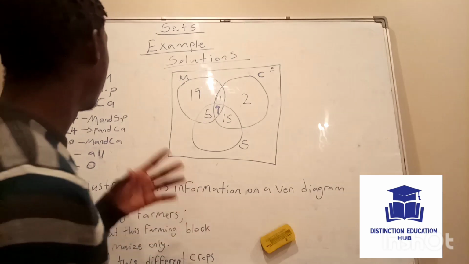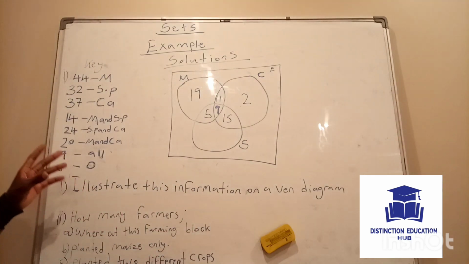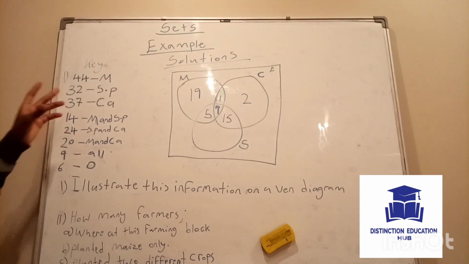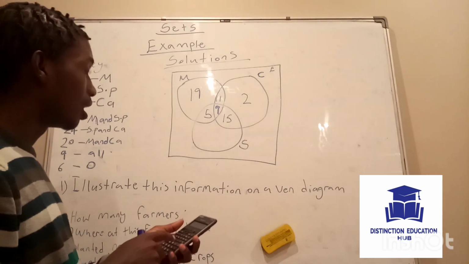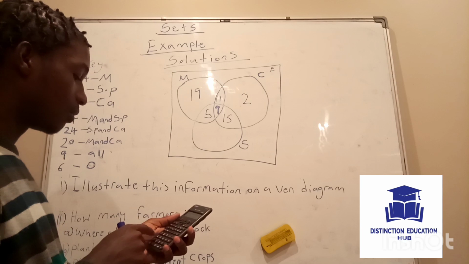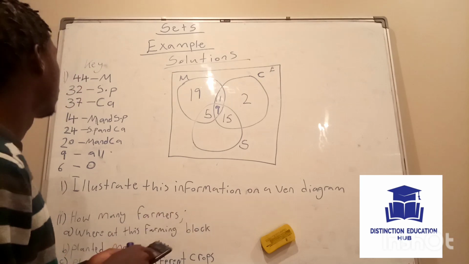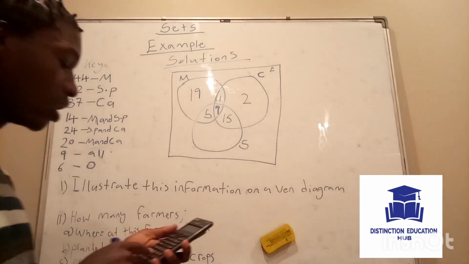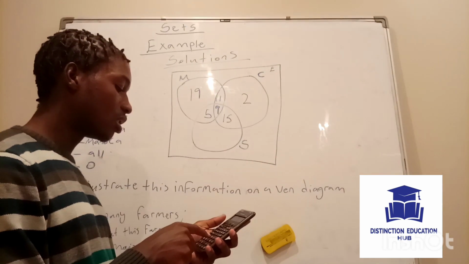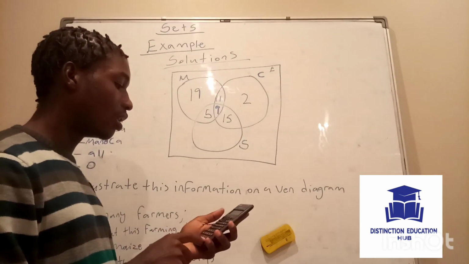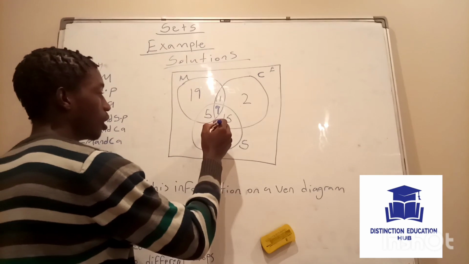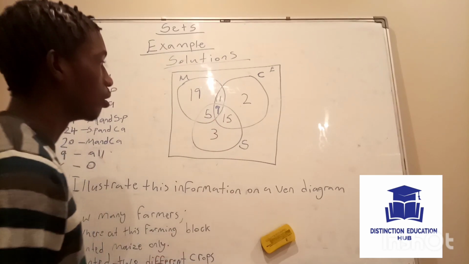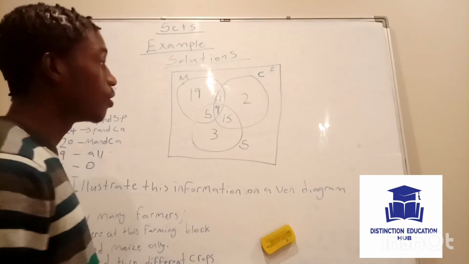How many farmers planted sweet potatoes? Our key is telling us 32. So you say 5 plus 9 plus 15. You get 29. So you say 32 minus 29. You get 3. Okay, 3.